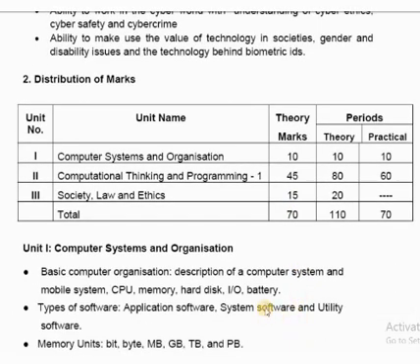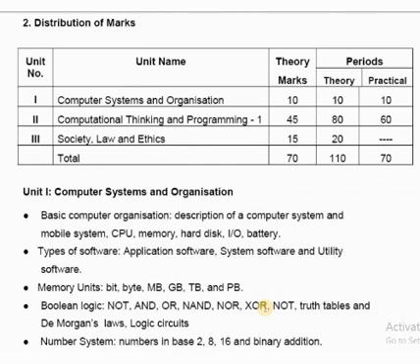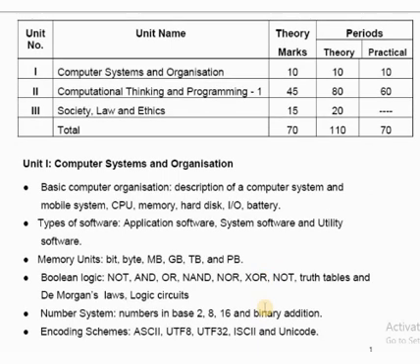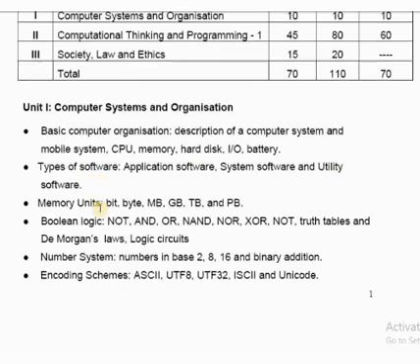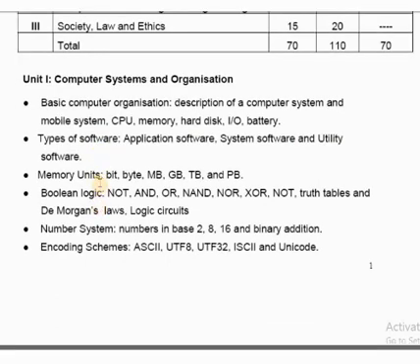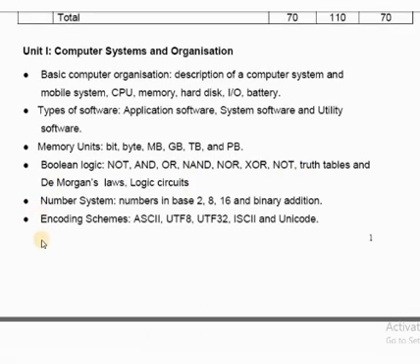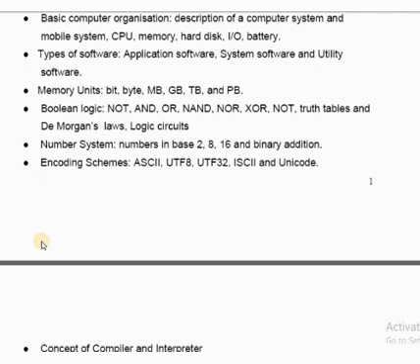Further elaboration of unit 1 is given here. The topics that we will cover in the syllabus of unit 1 are written here. So basic computer organization, some hardware information is given here. Second, software information, like what the different softwares are. Some memory units detail has been given, and here we have a new topic, that is Boolean logic. So gates have been defined here. After that, number system is there and some coding patterns are given.